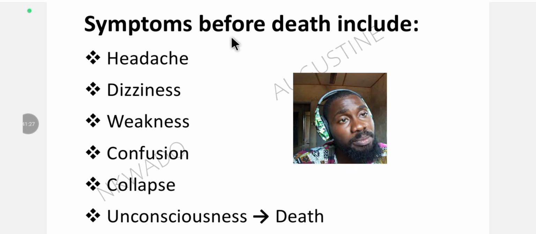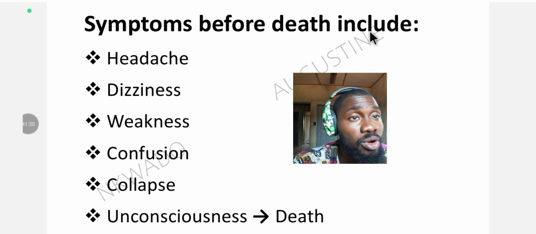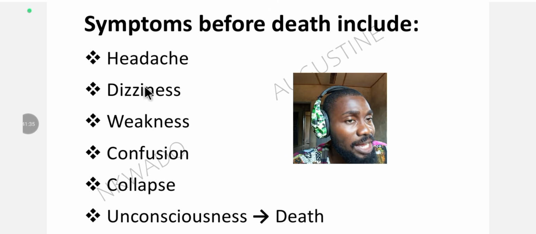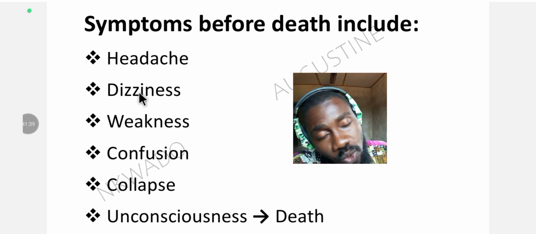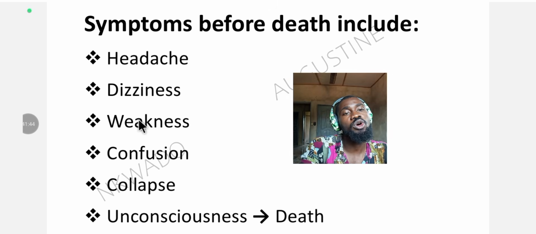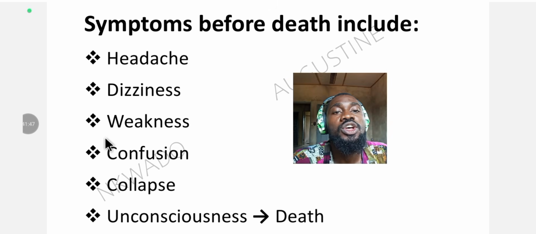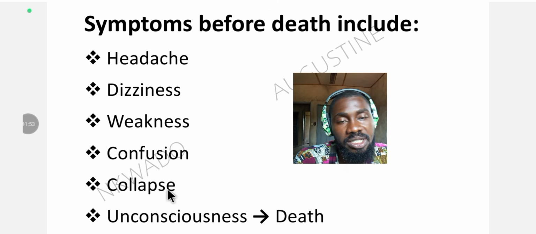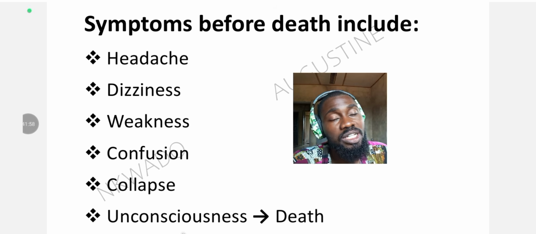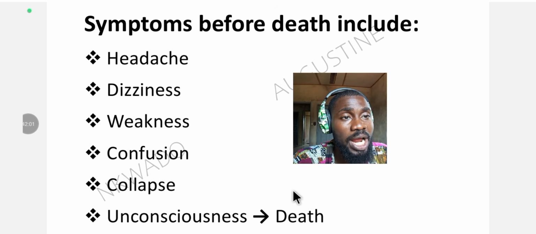Now let's look at the symptoms the individual experiences before death. They include headache. So when you are inhaling it, you start getting some kind of symptoms. It does not just lead to death at once, because it's something that occurs gradually. It continues to build up until death occurs. So weakness, dizziness, confusion, then the individual collapses, and after that unconsciousness. Then unconsciousness finally leads to death. When the individual is unconscious, that shows you that the brain is reacting to the low oxygen in the blood. So that's it, and death occurs resulting from coma.